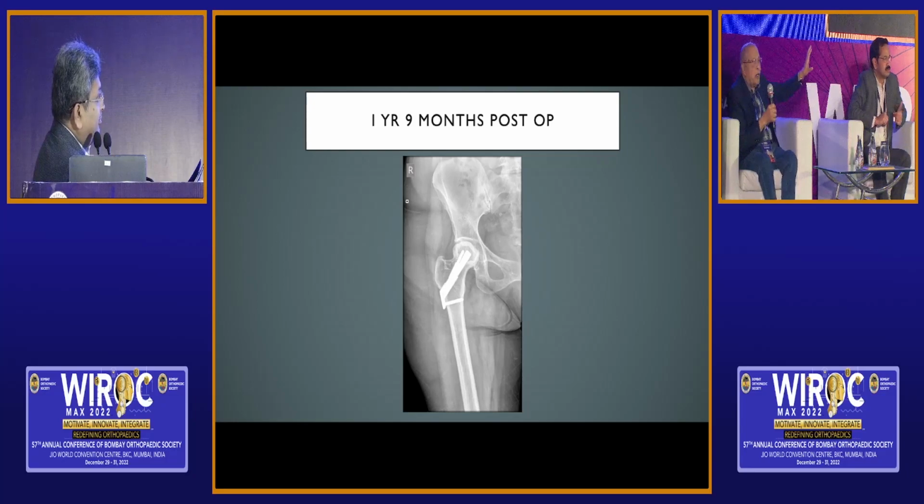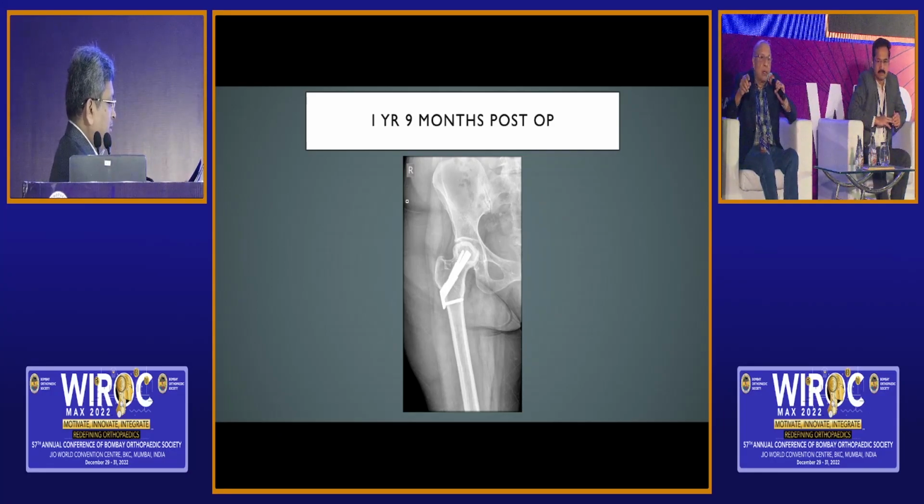Now I'd like to add something about FNS. FNS is just a modified DHS, nothing more. It has the advantage that it is a small one, and sliding is prevented to some extent because there is angulation. It's not two parallel, it's angulated. So there is a possibility of less sliding. These are the two advantages. Otherwise, it is just like a DHS.